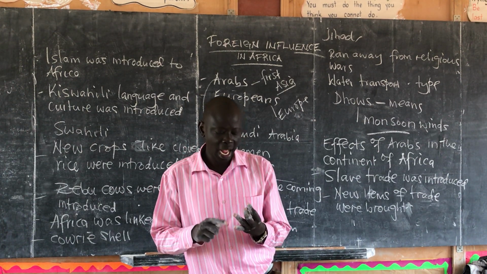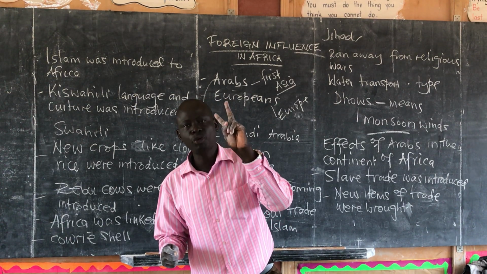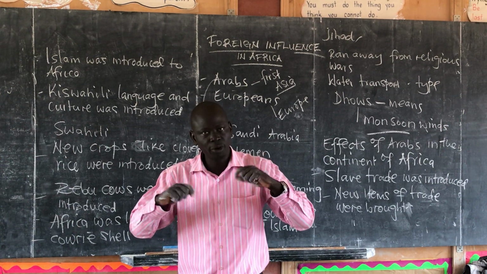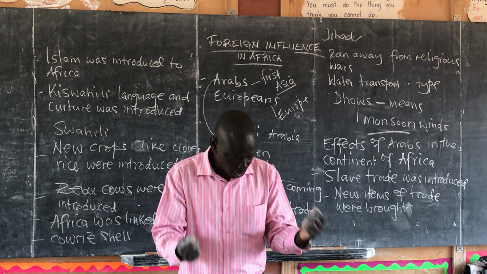And we say the earliest foreigners to come were mainly people who came from Europe, who are Europeans, and then people who came from Asia, who were the Arabs. But between the two, Arabs were the first. So when they are asking the first foreigners, these were the Arabs. Later, they were followed by Europeans.